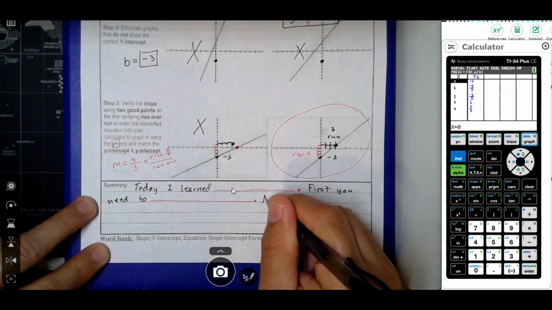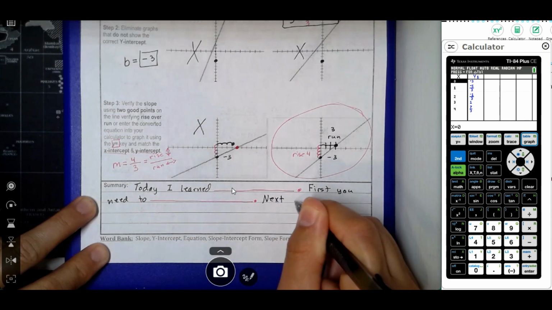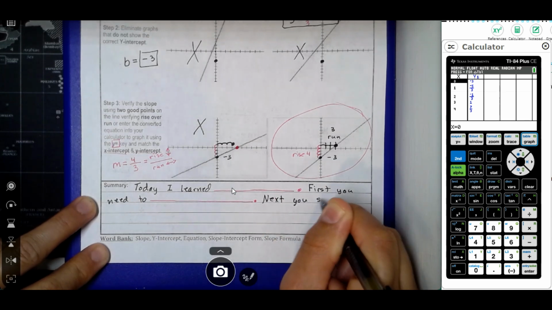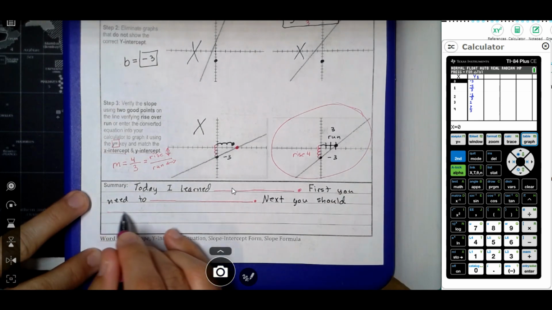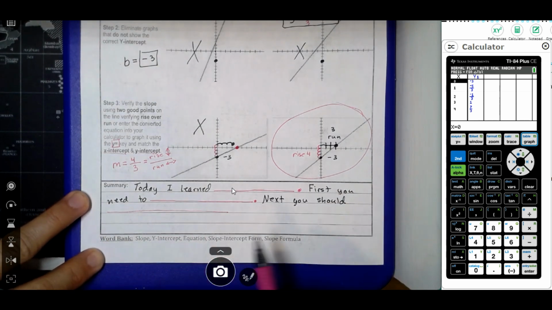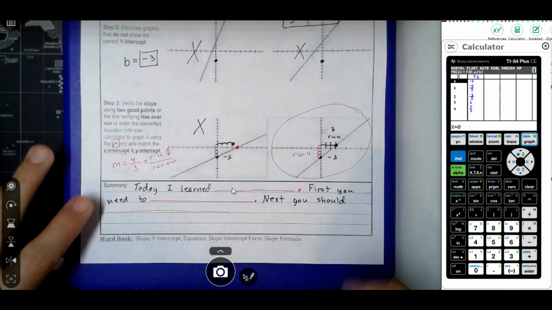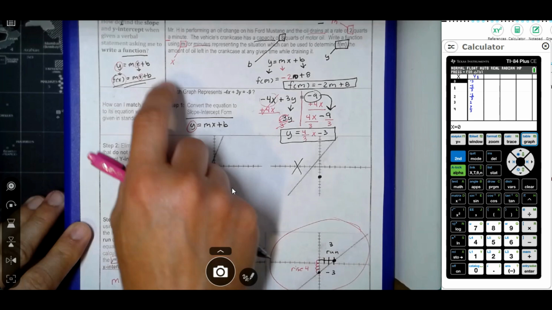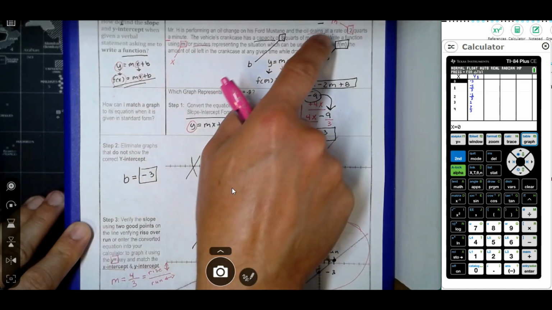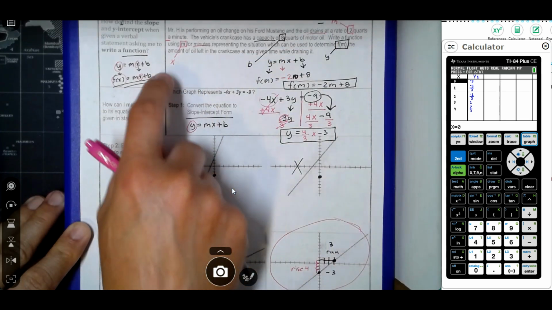And then you're going to say, next, you should. So we're going to create another sentence. And let's say we're doing the very first problem. Let's say we're doing the word problem. So after we did our first step, next you might say something like label the slope and y-intercept.